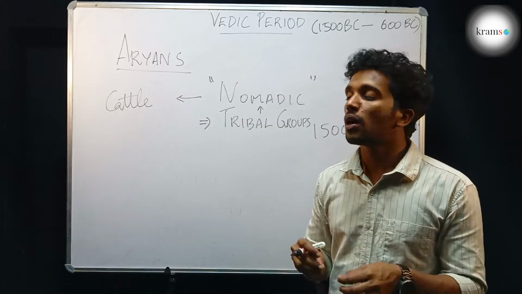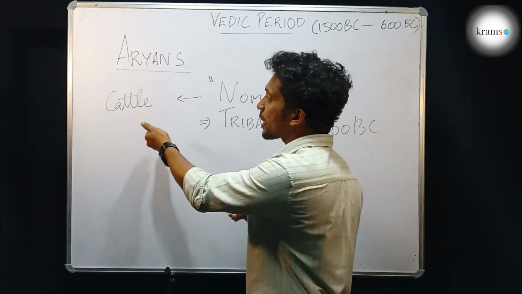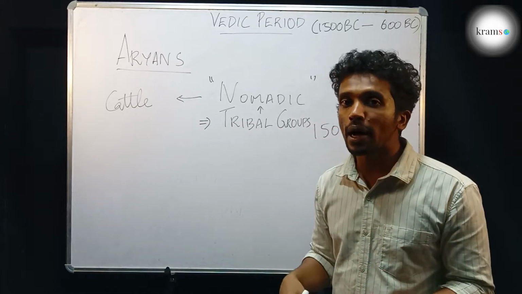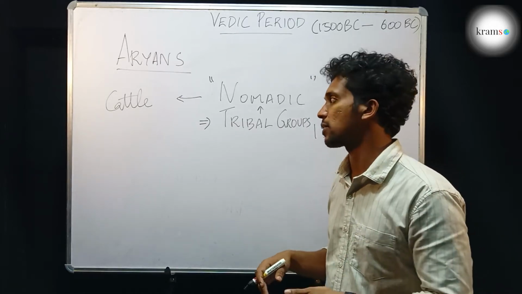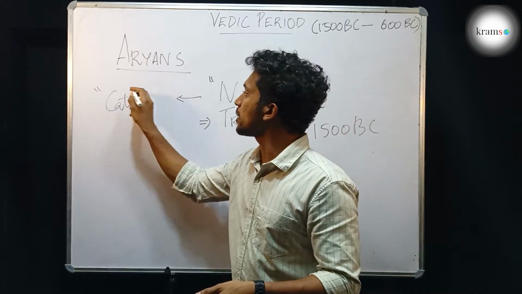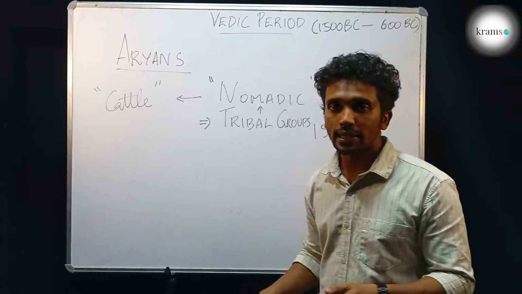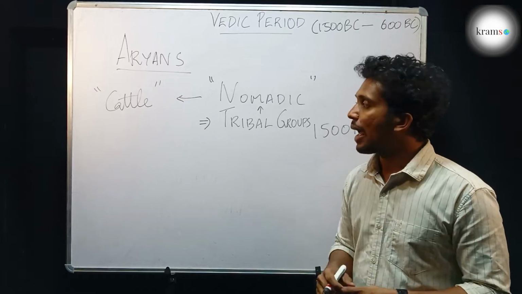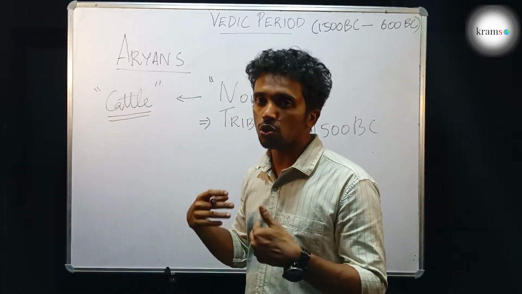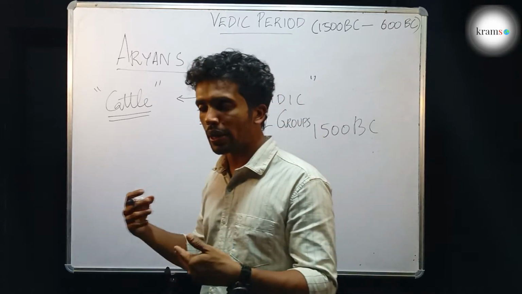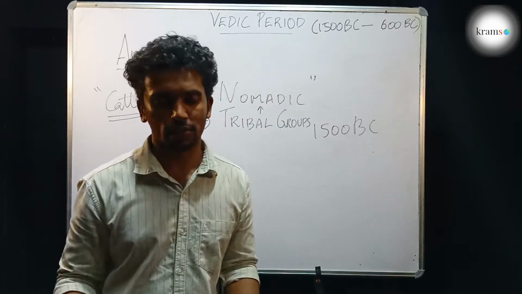They were rearing or domesticating animals that gave them either milk or meat, or sometimes even birds that gave them eggs. So mostly they domesticated animals like cattle for their food, and the cattle that gave them the food was their main source of income, not only income, the main source of their wealth as well.